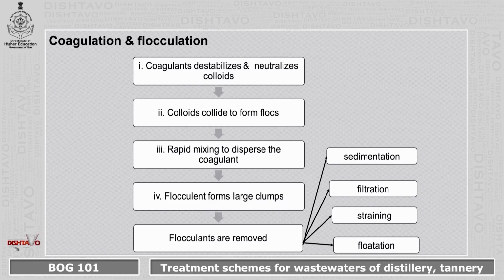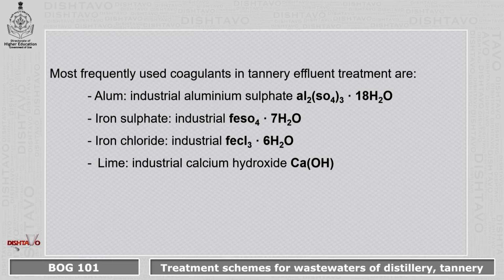Coagulation and flocculation. What happens with coagulants? They destabilize the colloids. Then the colloids collide to form flocs. Due to rapid mixing, coagulants are dispersed so that there is uniform dispersion and uniform floc formation. As a result, larger clumps are formed which are removed with the help of sedimentation, filtration, straining, or flotation. The most frequently used coagulants in tannery effluents are alum, iron sulfate, iron chloride, and lime.